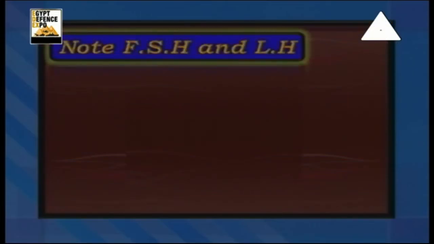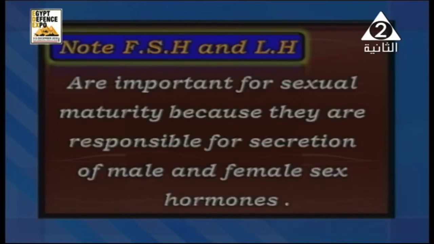And also, for your information, you need to know that, as we said, FSH and LH, luteinizing hormone, have an important function for sexual maturity, because they are responsible for secretion of male and female sex hormones.